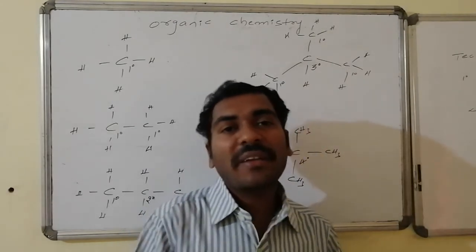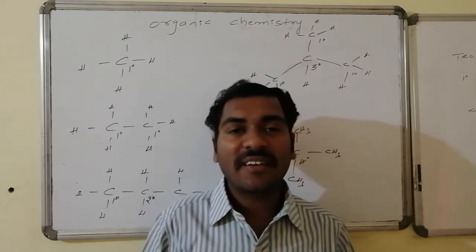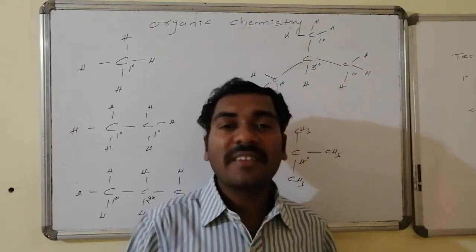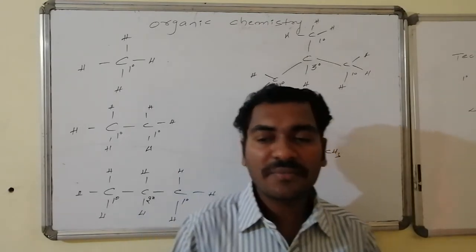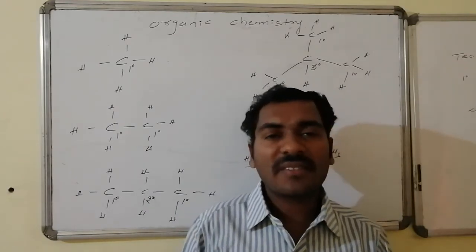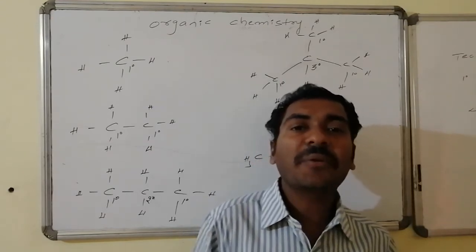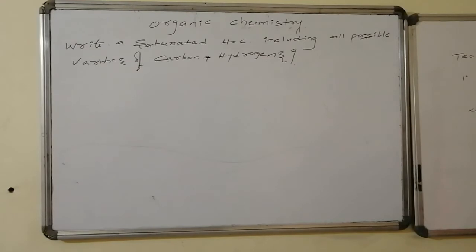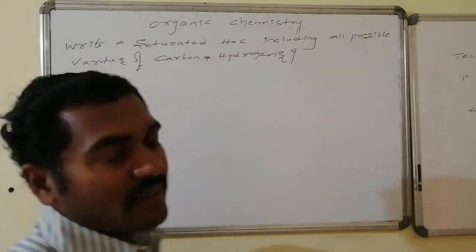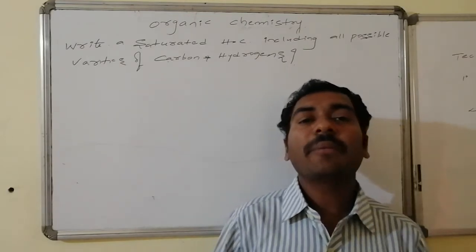If it is connected with a primary carbon, then it is a primary hydrogen. If it is connected with a secondary carbon, then it is a secondary hydrogen. If it is connected with a tertiary carbon, then it is a tertiary hydrogen. Now we will write the simplest saturated molecule with the minimum number of carbons that has all varieties of carbon atoms as well as all possible hydrogen atoms. The question is: write the saturated hydrocarbon including all possible varieties of carbon atoms and hydrogen atoms with the minimum number of carbons.